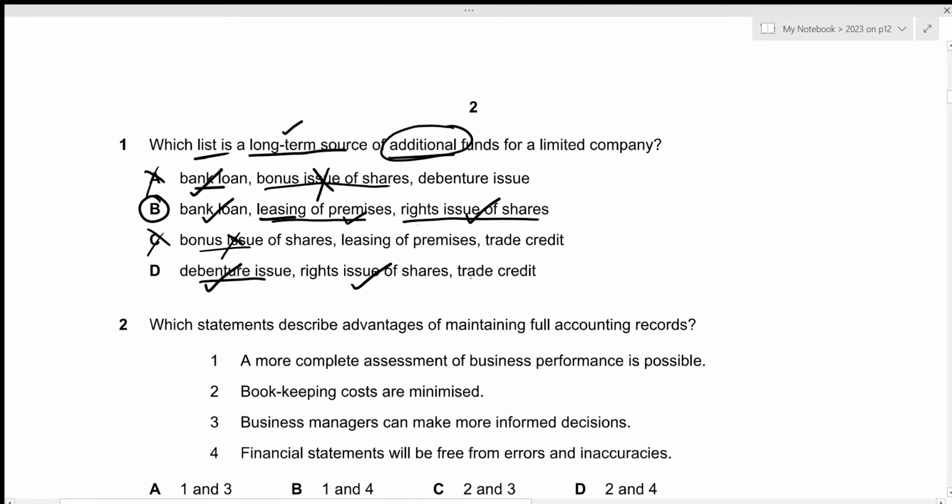Then we have the trade credit. So trade credit will be incorrect in this case because trade credit is just the additional period provided by the supplier for us to pay them back, right? So you can basically associate it to trade payables, and since trade payables is short term in nature, this won't qualify for what we're looking for in this case. That's why option D will be incorrect as well.